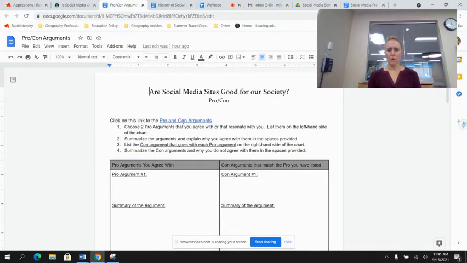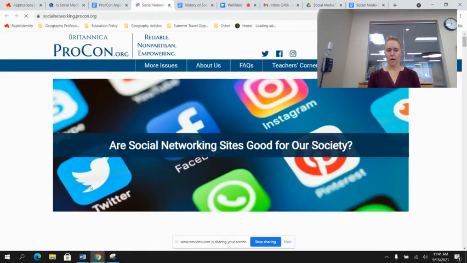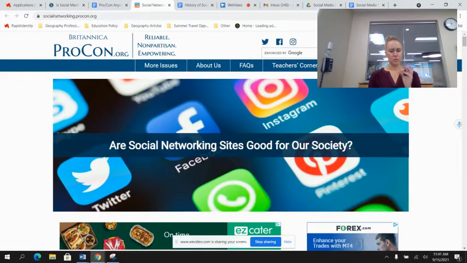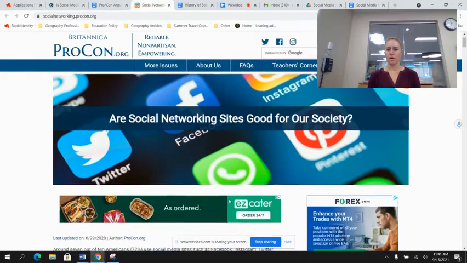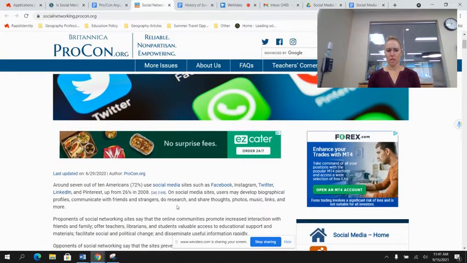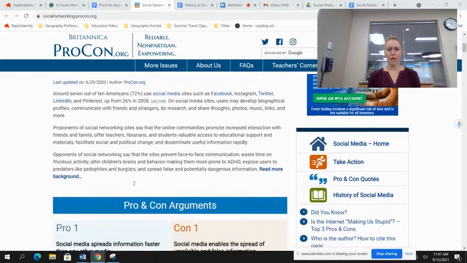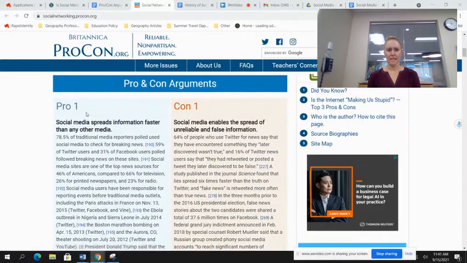So you're going to go to procon.org. Procon.org is a vetted, reliable source for different issues. That's the question you're going to see here, and you're going to read a little bit of it. But the nice thing is it's going to list the pro argument and the con argument that goes along with it. For example, a pro argument in favor of social media is that social media spreads information faster than any other media type.